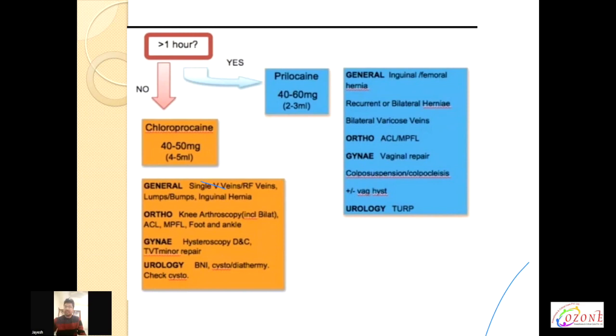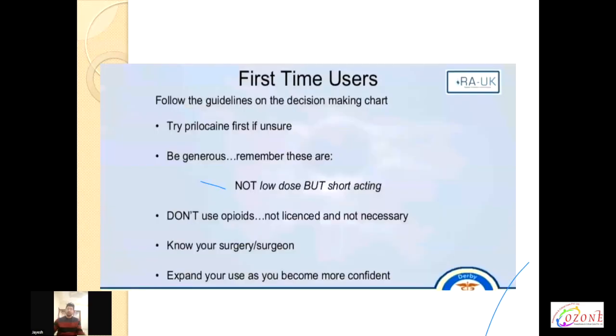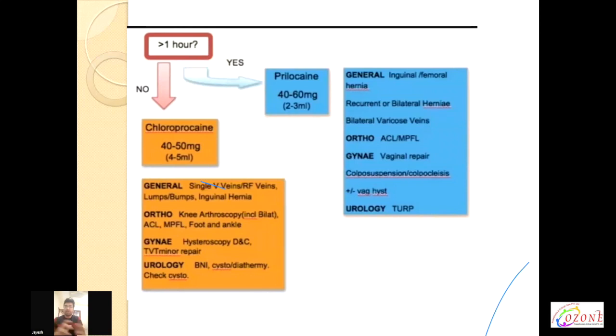This applies to procedures like inguinal hernia, general surgery procedures, bilateral hernia, bilateral varicose vein, ortho procedures like ACL, and some gynecological procedures. If surgical time is less than 1 hour, then we can use chloroprocaine, which is very short acting. Dose is dependent upon the surgery. We can use 40 to 50 milligram, 4 to 5 ml of chloroprocaine.